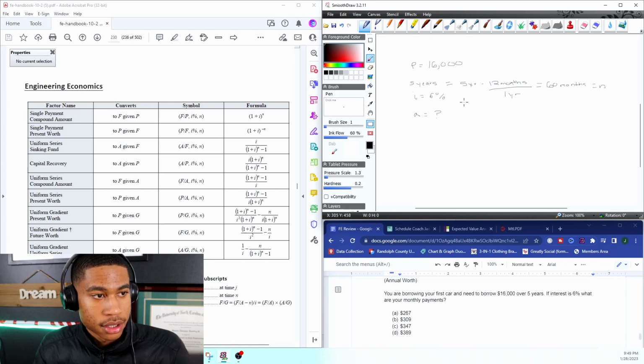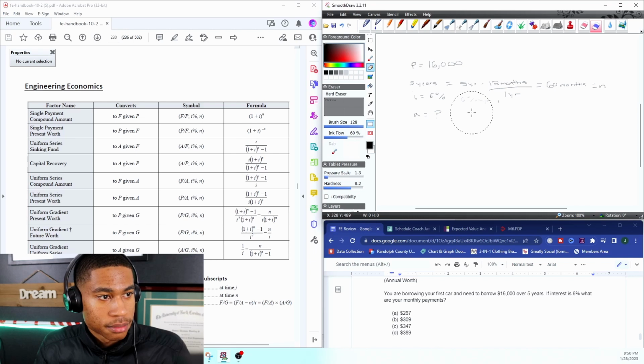Okay. Now for my interest, this is an annual interest rate. So I need to get that in months too. All right, let's go back. I wanted my 6% per year.